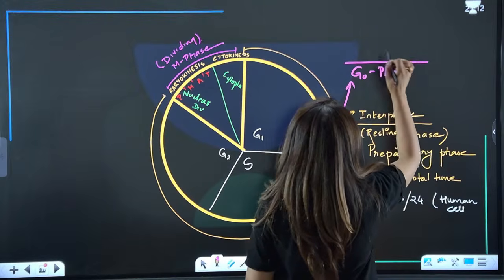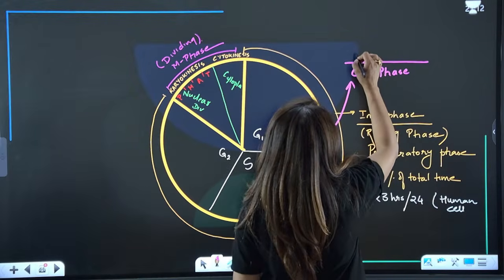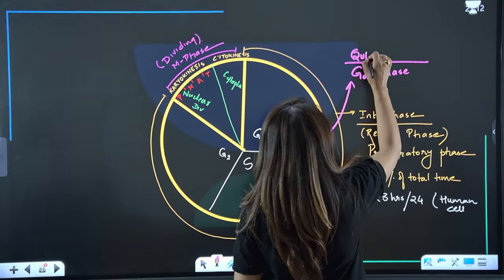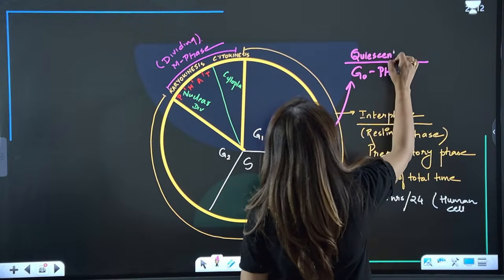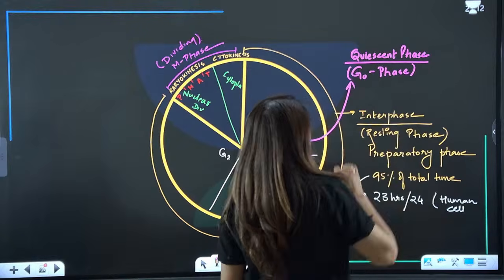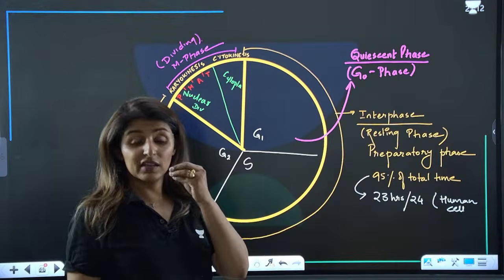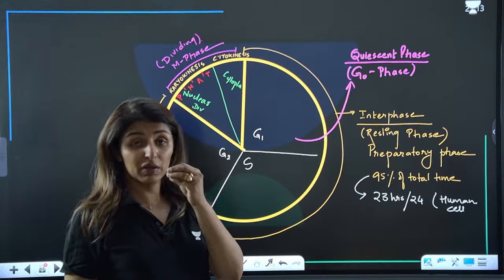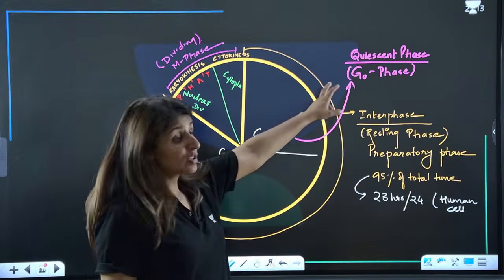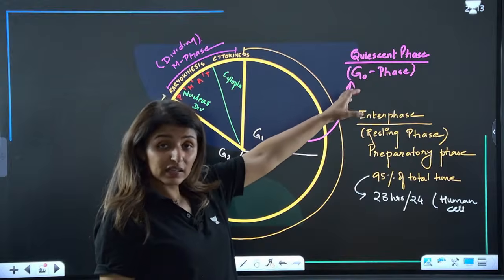This is where they acquire specialization. So this is the phase of specialization. We also call it the quiescent phase. This is the phase where they become differentiated, they become mature cells, and they become functionally active cells.